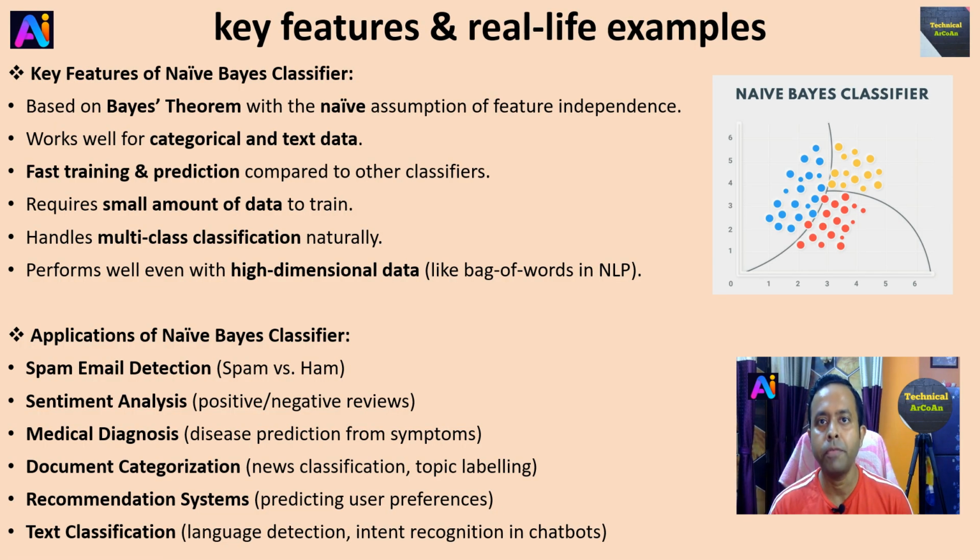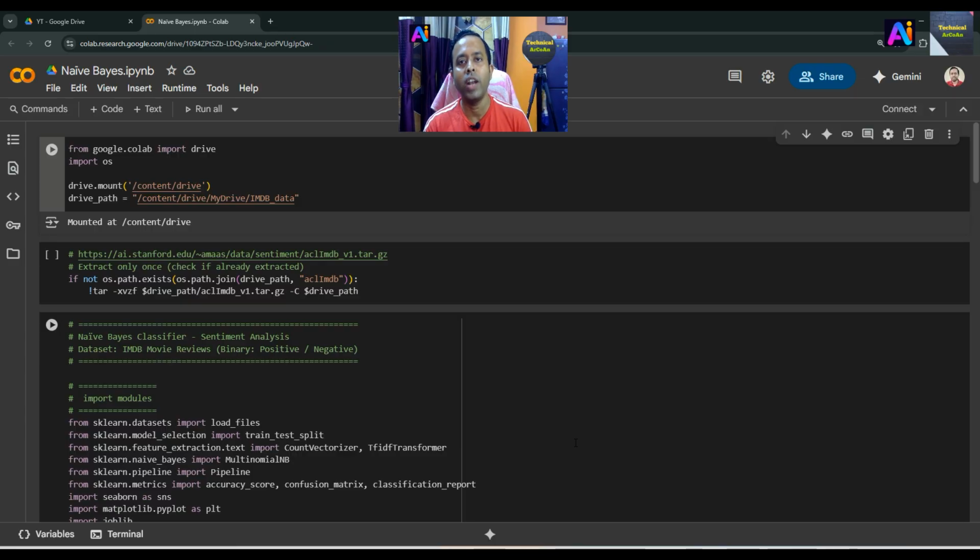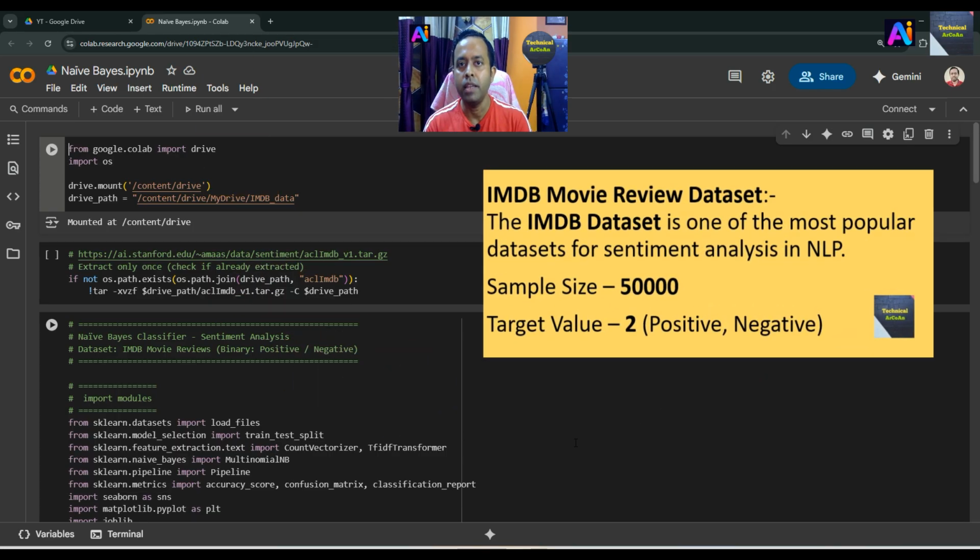I will describe the sentiment analysis problem using the Naïve Bayes classification model step by step. Now I am within my Google Colab workspace and the code is already written. Some code is already executed because I have taken the IMDB movie review dataset, which contains about 50,000 movie reviews. This dataset is very popular for sentiment analysis, and the data is taken from the Internet Movie Database. That's why the number of samples is 50,000. I take 25,000 for training and 25,000 for testing.